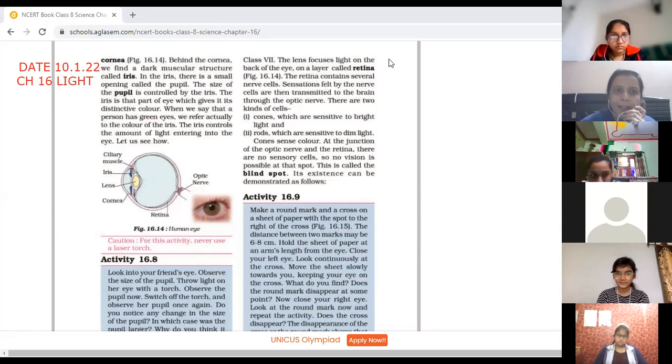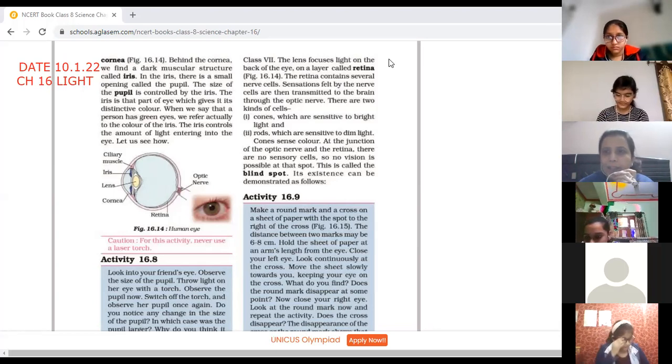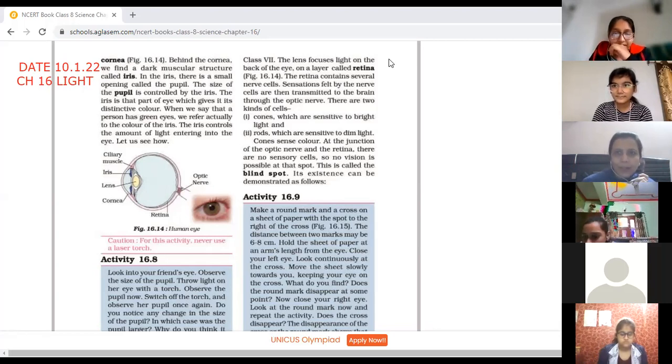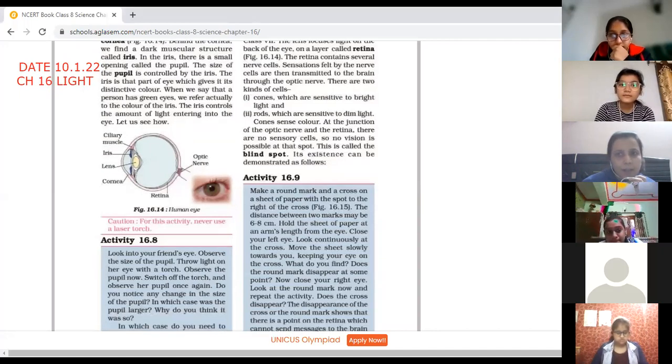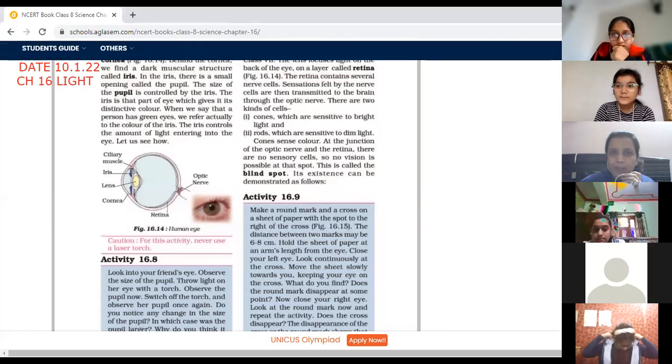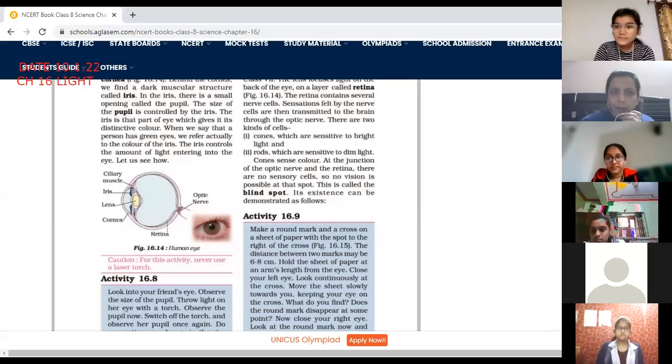Next, the iris controls the amount of light entering into the eye. How much light is required? Yes, children, you have raised hand. Ananya, Jain, and Akshita, what happened? Ma'am, I want to ask that the color of pupil. Yes, I have a doubt. हाँ, बोलो बेटा. Ma'am, the color of pupil is black in all kinds of eyes. Yes, that is like a spot in the eye, in the center of the iris. You must have seen. Okay.